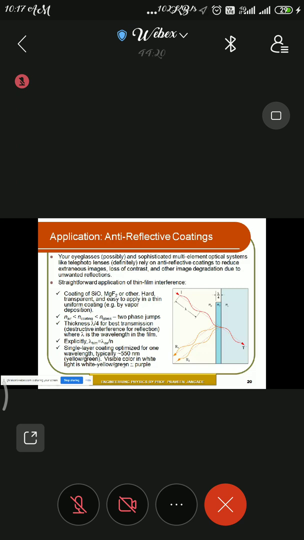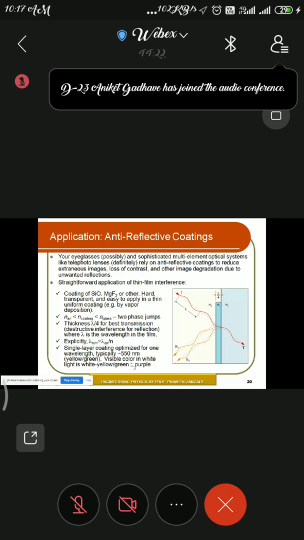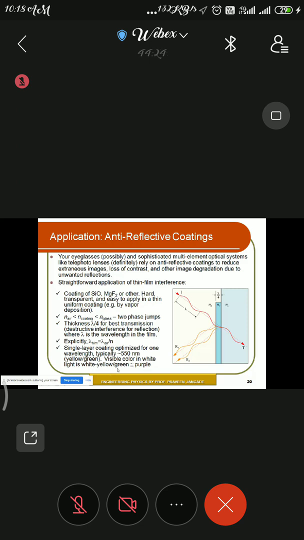Okay, so it is because the visible color in white light is yellow, orange, green. So therefore, approximately, we are observing the purple color, that is the reflection. Okay, so why is there a purple? It is because the MgF2, the magnesium fluoride, reflects the purple color. So here, what we can conclude in the anti-reflection.